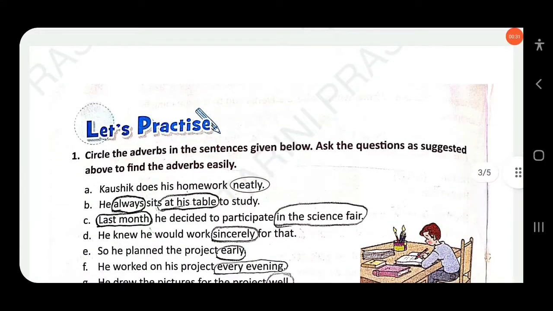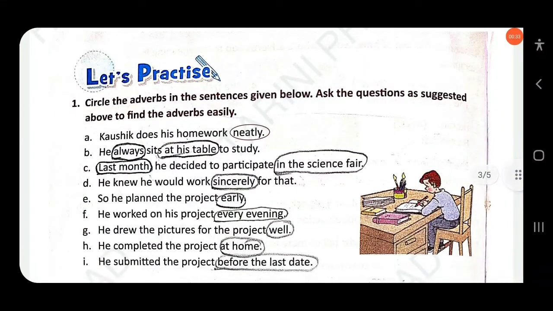Okay, let's practice. Circle the adverbs in the sentences given below. Ask the questions as suggested above to find the adverbs easily. There is also a suggestion provided in the question on how to find the adverb in a sentence. You just have to ask the question. Kaushik does his work neatly. How does Kaushik do his homework? Neatly. As you know, neatly is an adverb of manner. It tells us how Kaushik does his work.